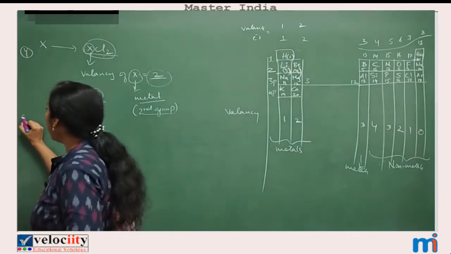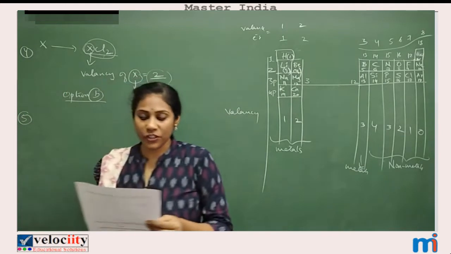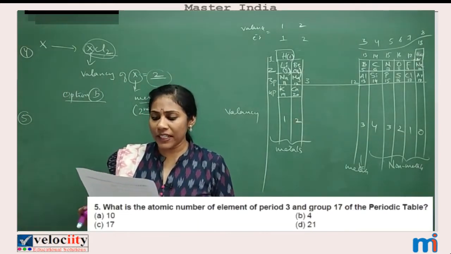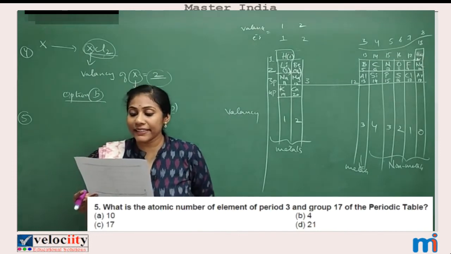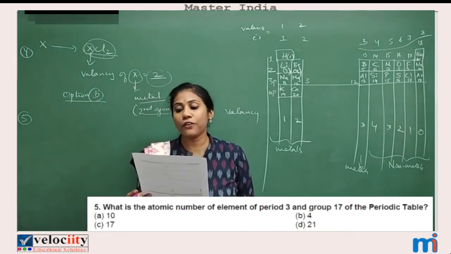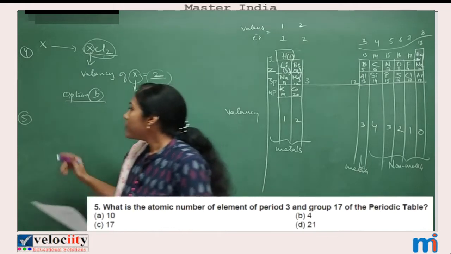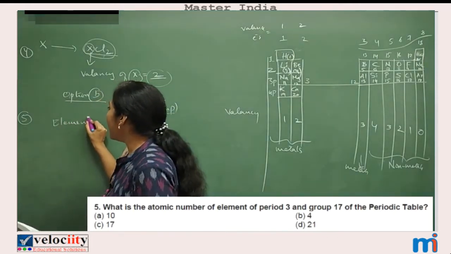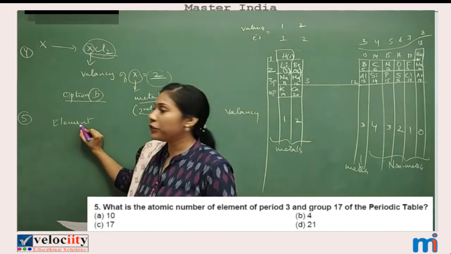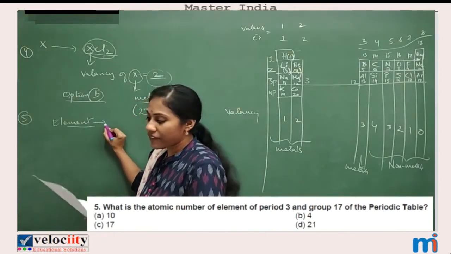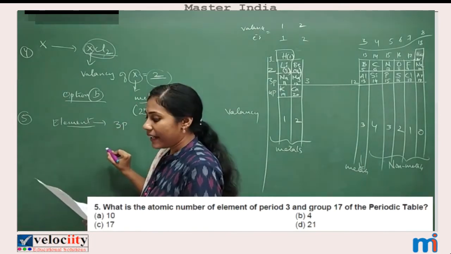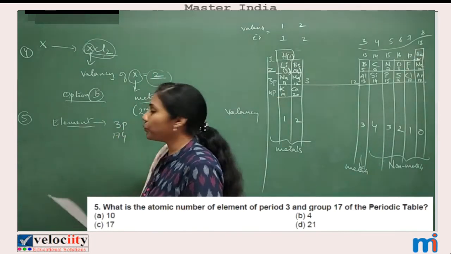Now let us go for the fifth question. What is the atomic number of the element of period 3 and group 17 of the periodic table? Its atomic number you have to tell. The clue they gave is that it comes in the third period and the 17th group. Let us check: third period and 17th group.